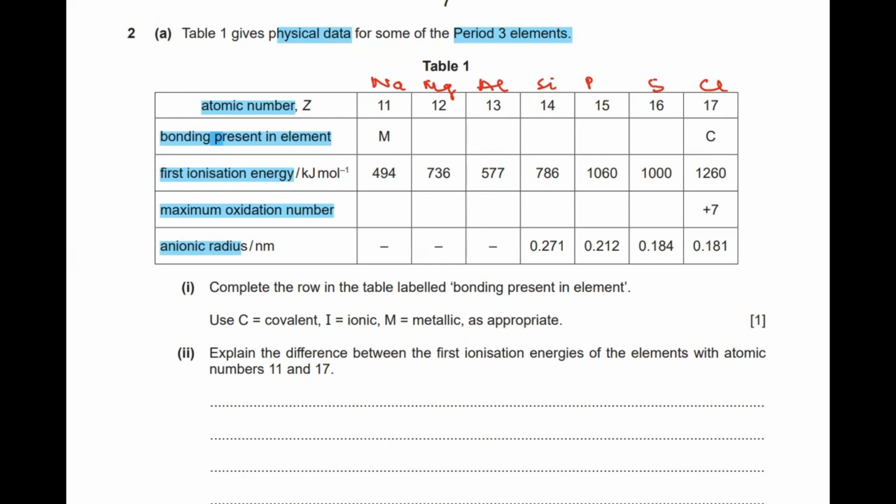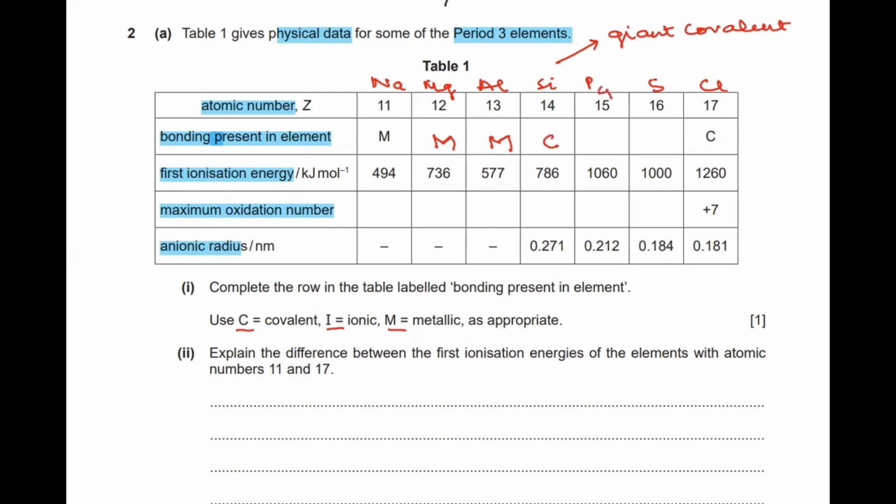Now coming to the first part, it says complete the row in the table labeled bonding present in the element. So if you have to mark covalent, then you write C there, ionic I, and M stands for metallic, as appropriate. Now we know that the first three are metals, so they definitely are going to have metallic bonding. So 11, 12, and 13 will be showing metallic bonding. Now silicon basically is a giant covalent molecule, so it is going to have covalent bonding.